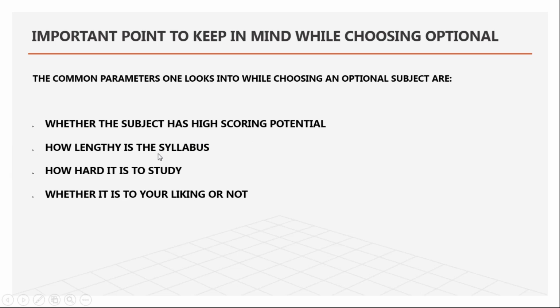Second, you have to see the syllabus. I will have a limited time of 2 months from when I get my prelims result till my mains exams, and in those 2 months, at least I should be able to revise it very well, depending on how much syllabus there is. So you will choose the optional subject according to the length of the syllabus.